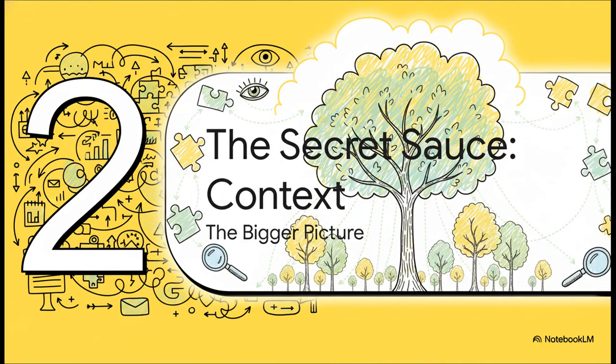And that brings us perfectly to our second section, and really the core idea of this entire system: context. This right here is the secret sauce. This is how we teach our AI to finally see the forest for the trees.